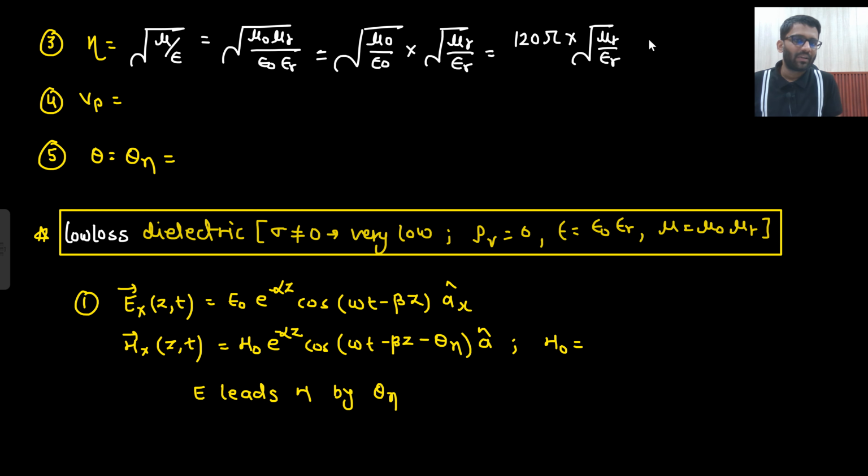And if a non-magnetic material is given, then what will be the expression? 120 pi upon under root epsilon r, if mu r equals 1 is given. Is that clear to you? Yes. What was your Vp?